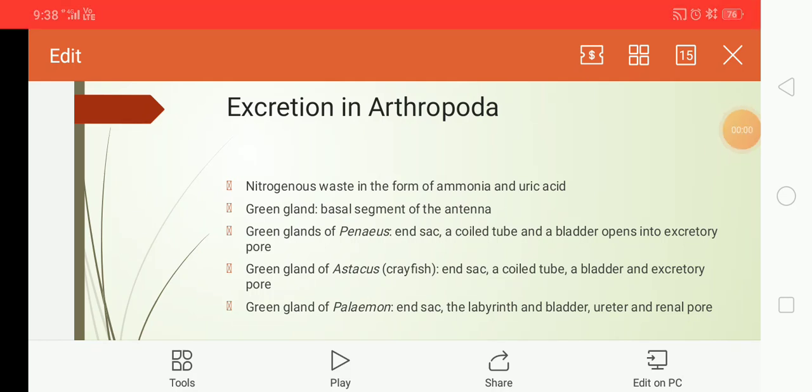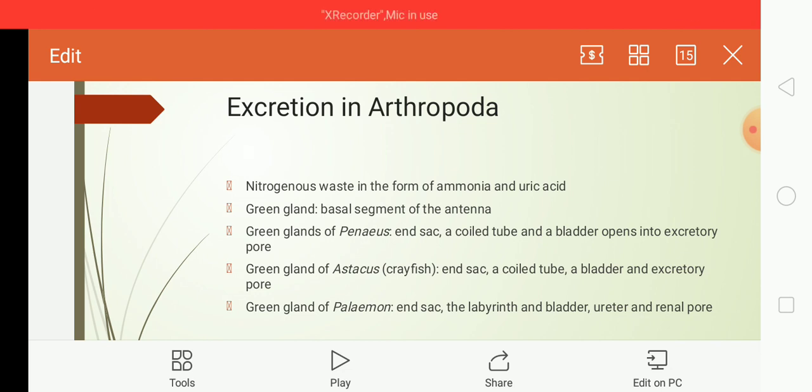Students, in today's lecture, we will study excretion in Arthropoda. During type study, we have already dealt with excretion in prawns, but now we will study in general how excretion takes place in Arthropoda. So, what is excretion? Excretion is a process by which an organism throws out or eliminates its nitrogenous waste material.